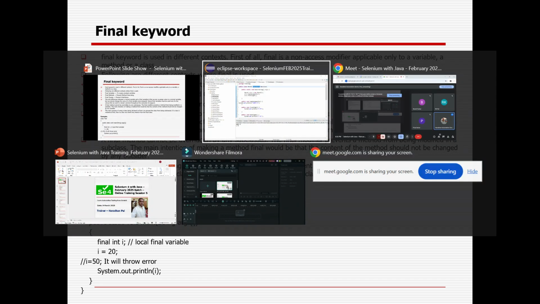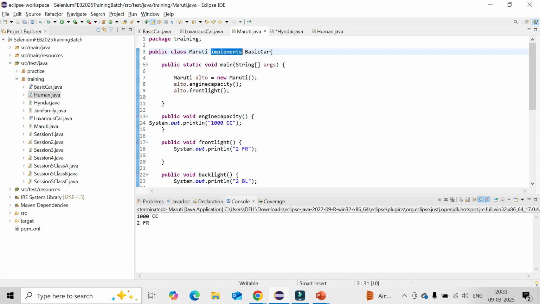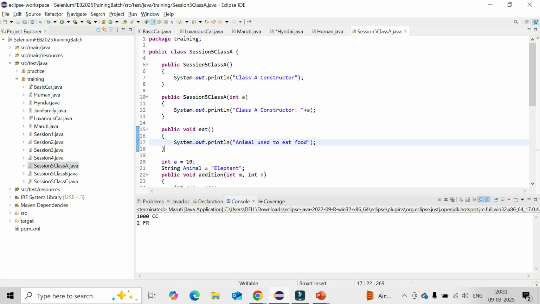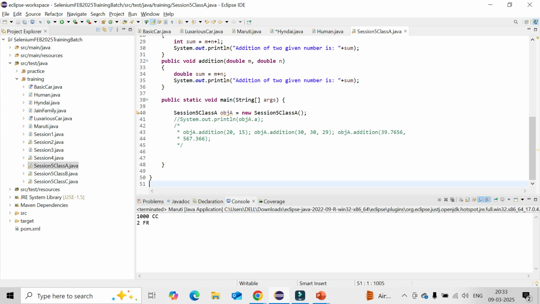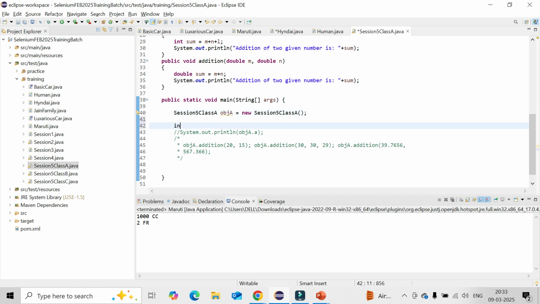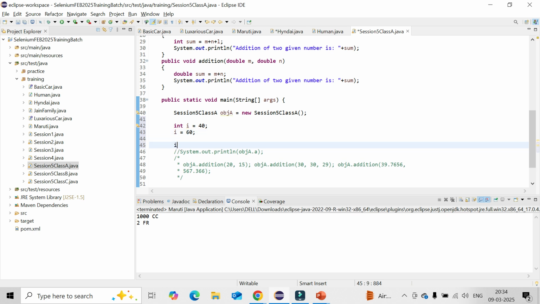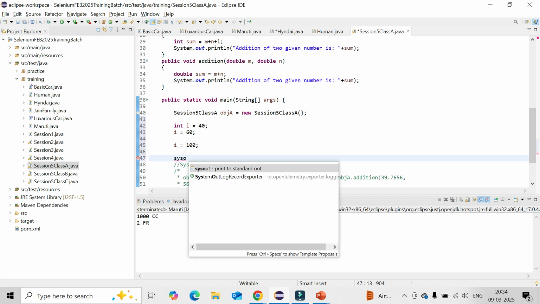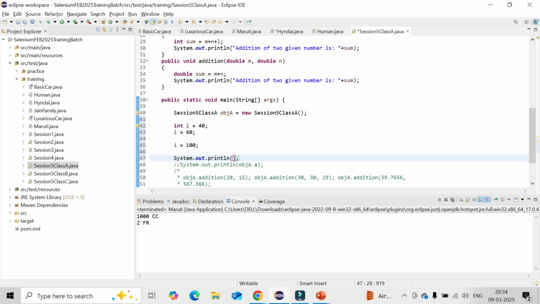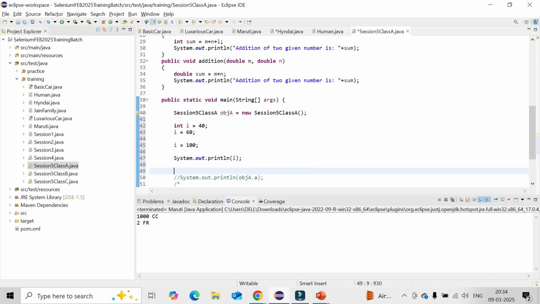So say here, you want to define some value, say integer x or integer i equal to 30, 40. I already told, right, I can change the value n number of times. I can give i equal to 60, i equal to 100 like that. And after that I can print it out. So whatever latest value was there, it will print it out, right? So that is the variable level.